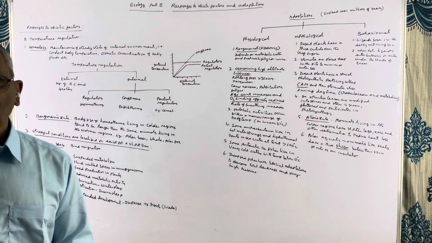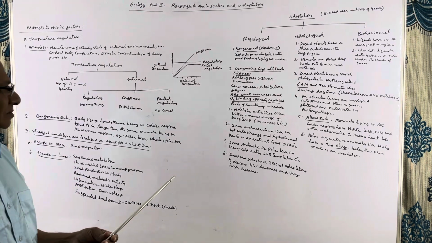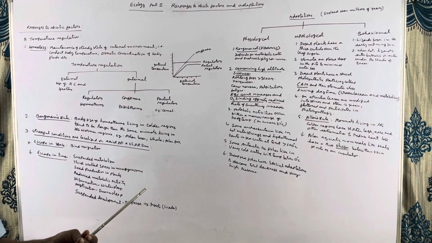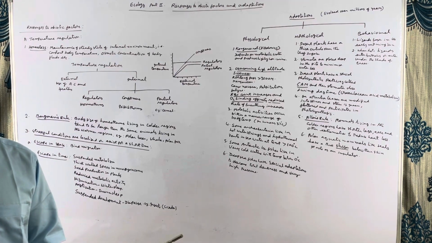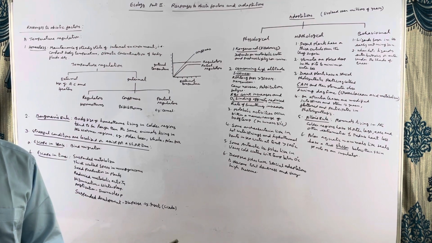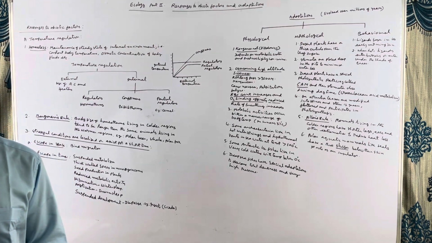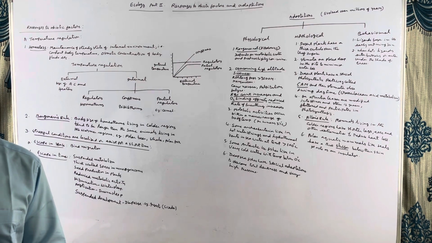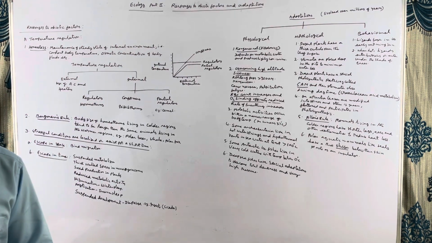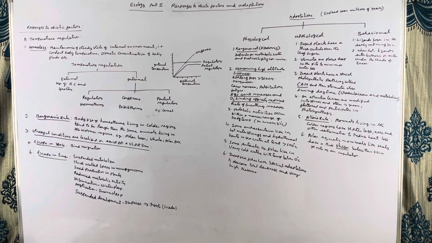The best example is Keoladeo National Park in Rajasthan, formerly known as the Bharatpur Bird Sanctuary. With the approach of summer, these birds go back to their original places, because heat is unbearable in tropical countries but comfortable in the cooler regions. In this way, birds and some other animals migrate during unfavorable conditions. This is known as escape in space.